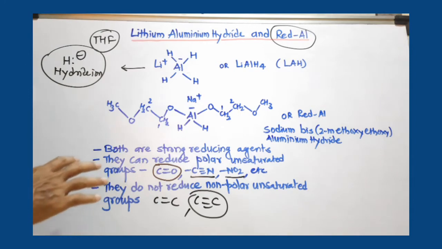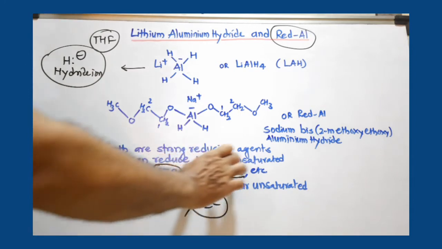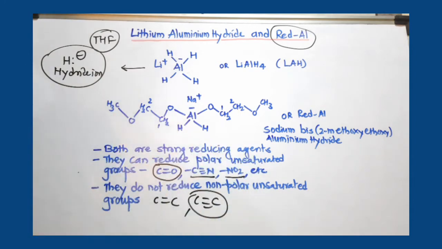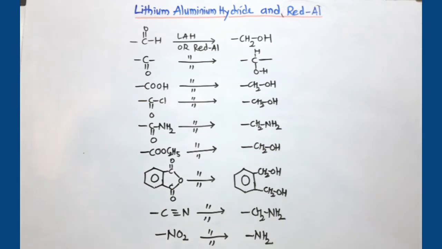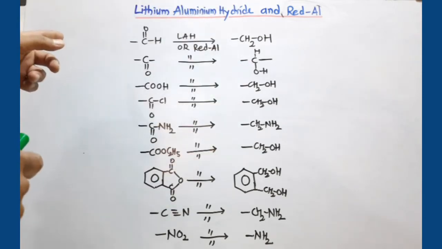Now we'll discuss what happens if this kind of polar unsaturated group is present, how they are converted. Consider different groups which have polar bonds. I have considered here almost all polar groups where a multiple bond is present.